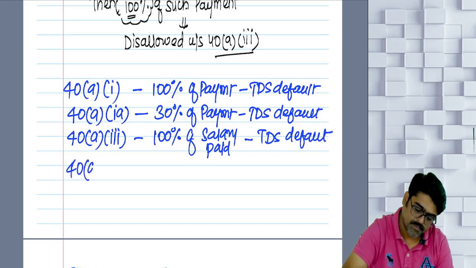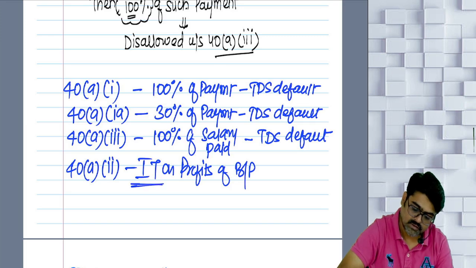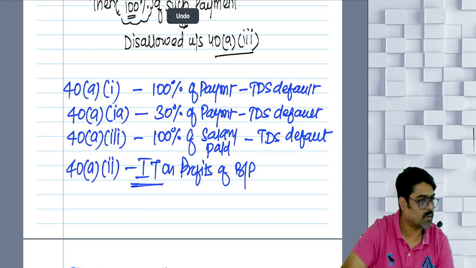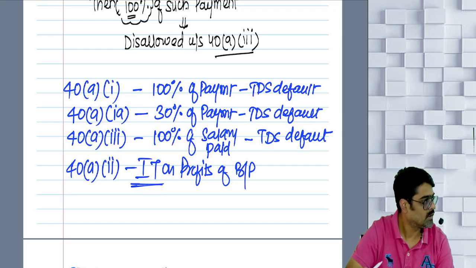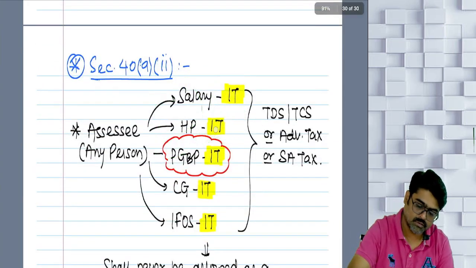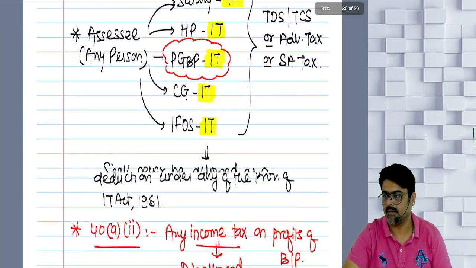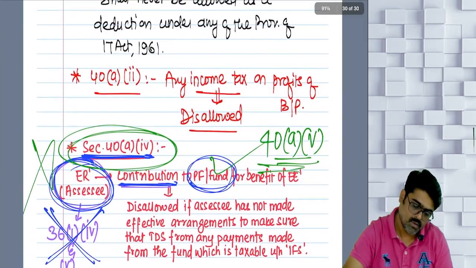40 clause A, subclause 2, income tax on profits of business or profession. This income tax will not be treated as expense and it will be disallowed. 40 clause A, subclause 2, done. Yes or no? I've already told you these things. If you remember, the same example I have given. Yes or no?